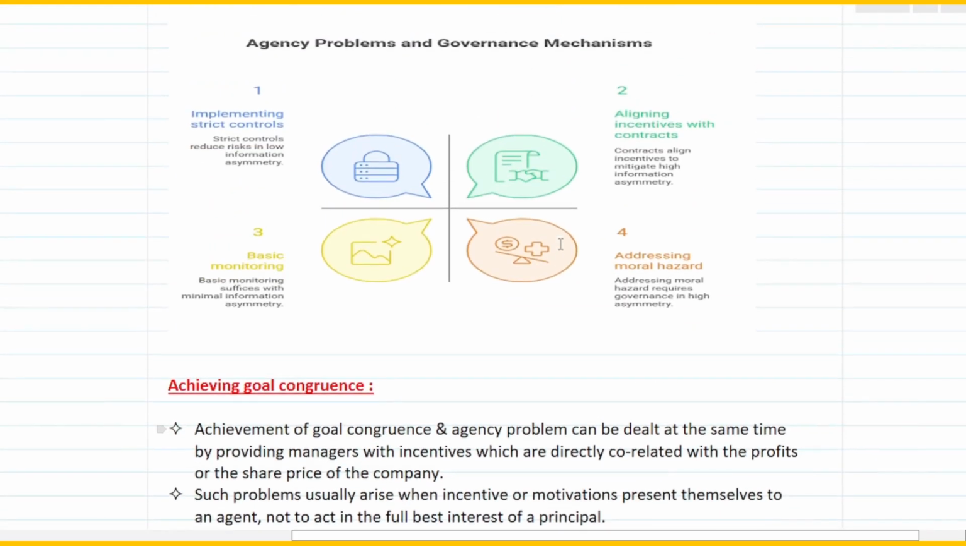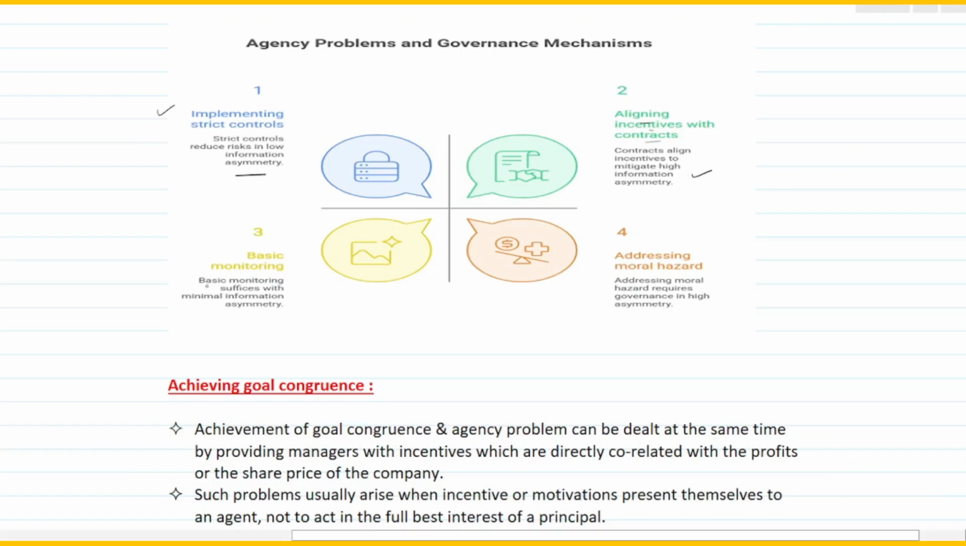So it basically talks about 4 points. First one, it says implementing strict controls. Strict controls reduce risk in the low information asymmetry. Second one, it says aligning incentives with the contracts. Contracts align incentives to mitigate high information asymmetry. Mitigate is to reduce. So basically if you have proper contracts in place, that would reduce the high information